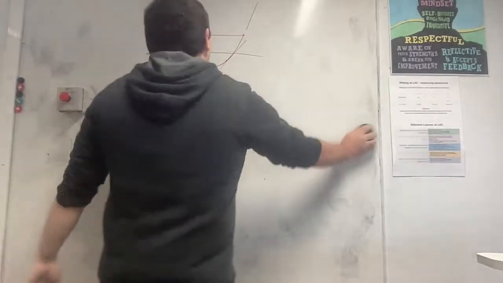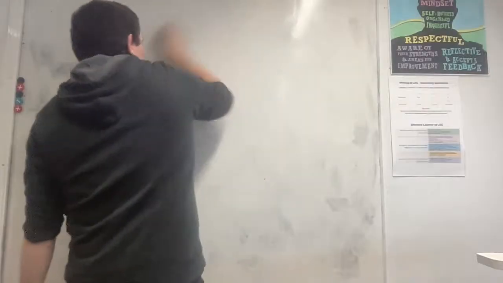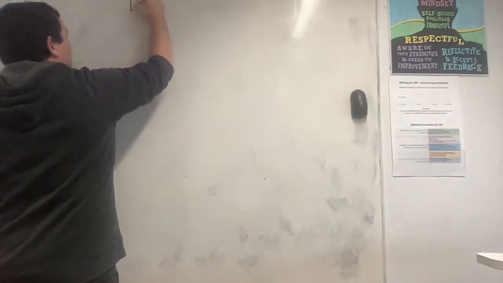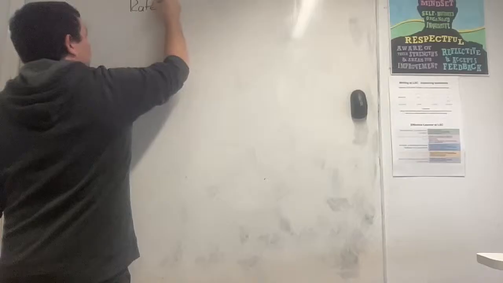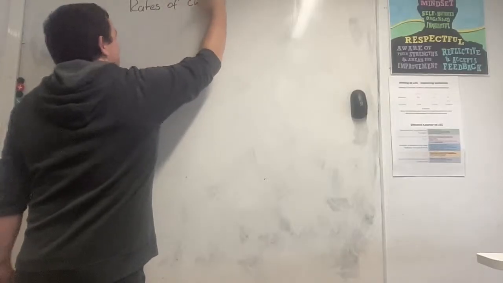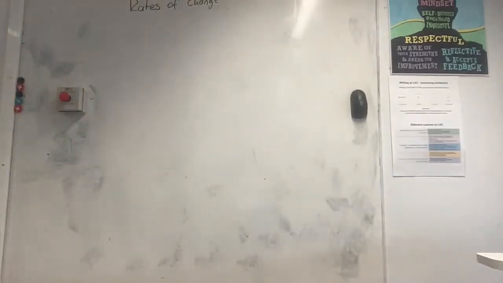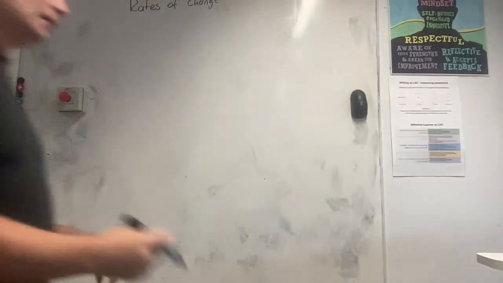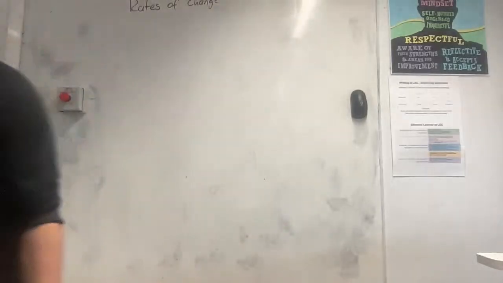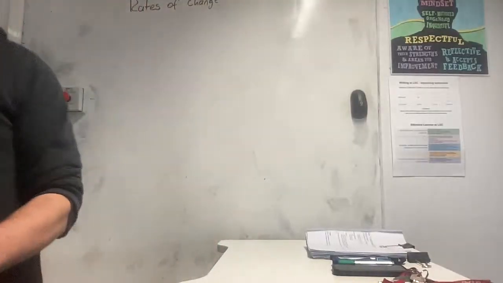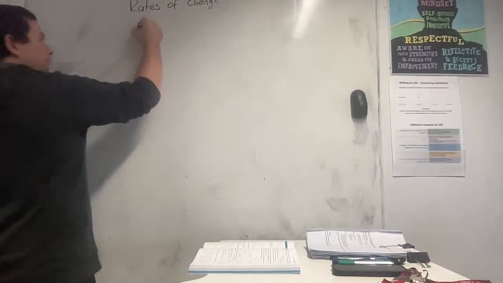So what we need to talk about today, before we actually start getting into any calculus or really any calculations at all, is rates of change, and what a rate of change is. Because in year 7, 8, 9, 10 maths, you tend to do linear equations and you talk about gradients and all these wonderful things, but you never really talk about the why, until you get into doing physics or chemistry or something like that. You never really talk about why we care about a gradient. So I'm going to draw a graph here.